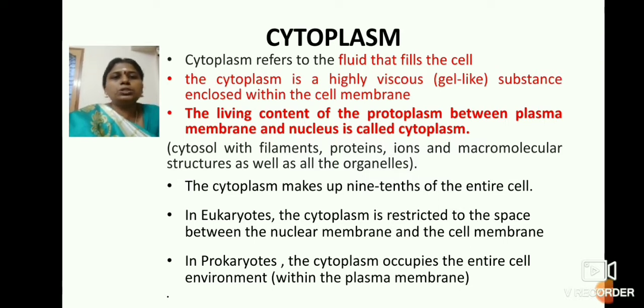These are the definitions for cytoplasm in general. Coming to the eukaryotic cell specifically, the cytoplasm is restricted to the space between the nuclear membrane and the cell membrane. Whereas in prokaryotes, the cytoplasm occupies the entire cell environment within the plasma membrane, since we have already seen that prokaryotes do not have a nucleus. That's all about the brief definitions of cytoplasm.